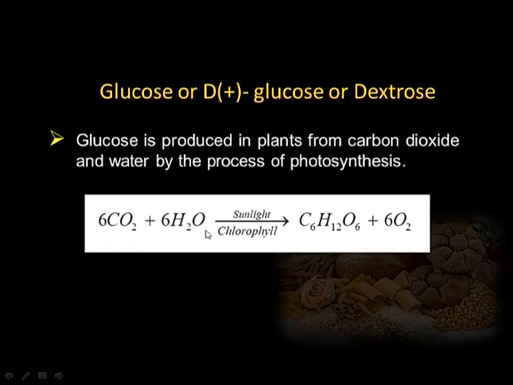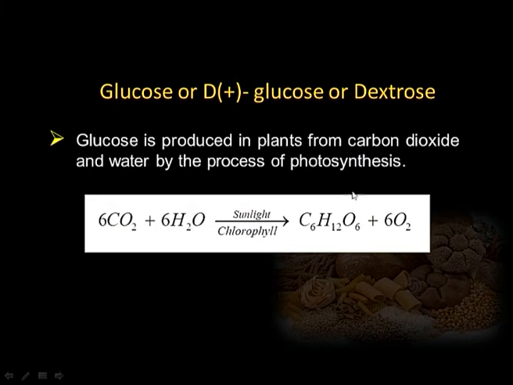In nature, it is synthesized in plants by the process of photosynthesis. The green parts of the plants, mainly leaves, have chlorophyll. They use carbon dioxide and water as their starting material, energy from the sunlight, and with the help of a series of enzymatic reactions, they get converted into glucose.